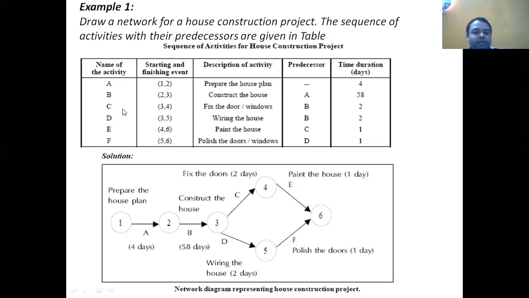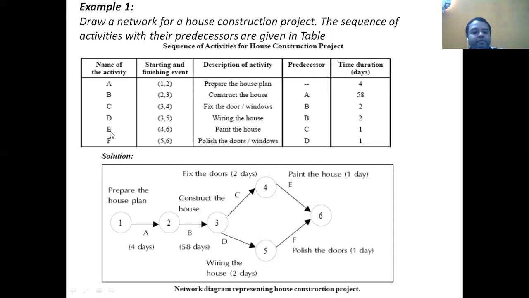C activity is in between the 3 and 4 events. Remember, in circles I am representing the events, and by arrows I am representing activities. Drawing the network is important. From today onwards we are going to start with the example.